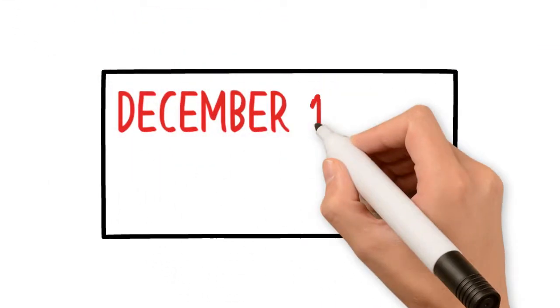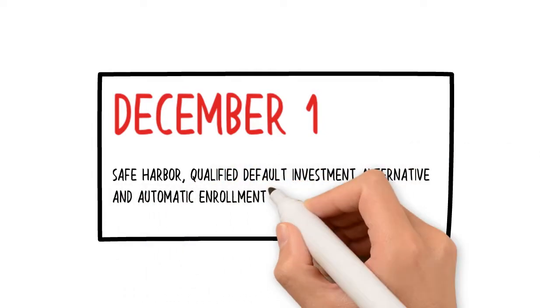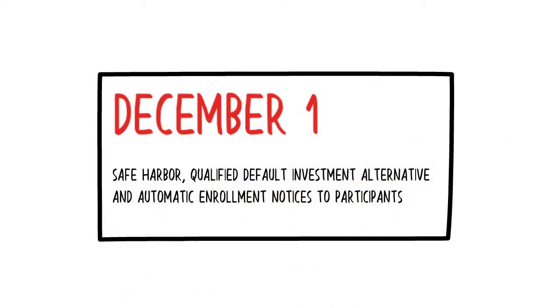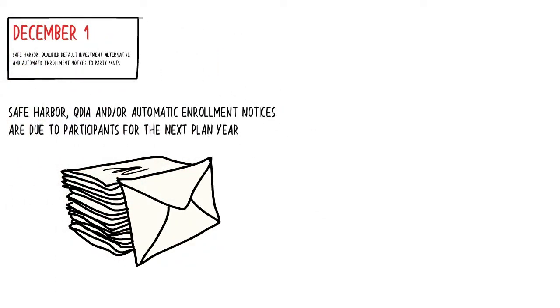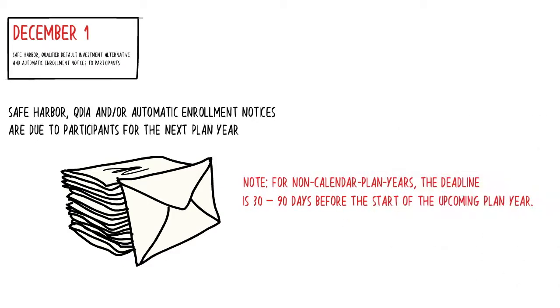December 1st. Safe Harbor, Qualified Default Investment Alternative, and Automatic Enrollment Notices are due to participants for the next plan year. For non-calendar plan years, the deadline is 30 to 90 days before the start of the upcoming plan year.